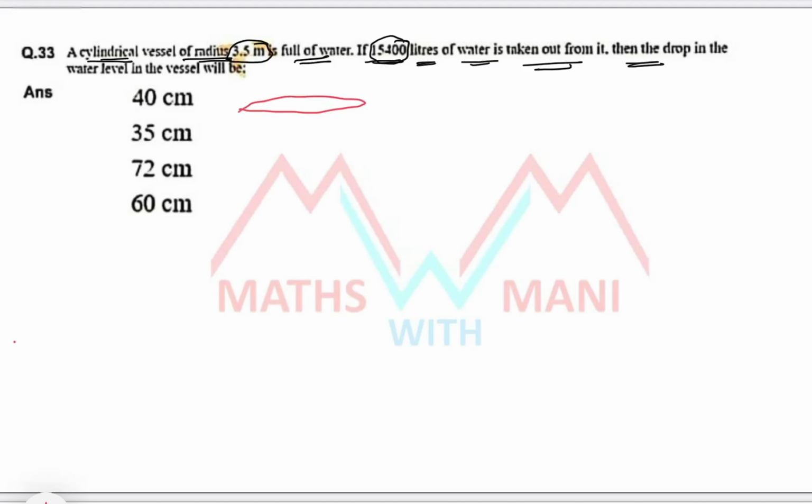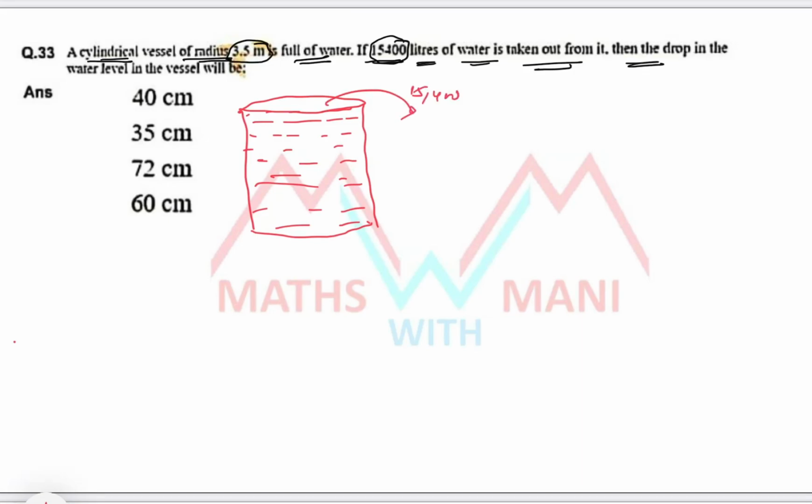Suppose it is a cylindrical vessel, and it is full of water. Now from this cylindrical vessel, 15,400 liters of water is taken out.